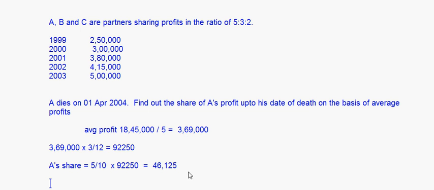Okay, so this is the amount of profit that will be transferred to him. Fine, okay. So with that, I come to the end of this session, in which we have learned how to calculate the profits on time basis. In our next session, we will learn how to do it on turnover basis.